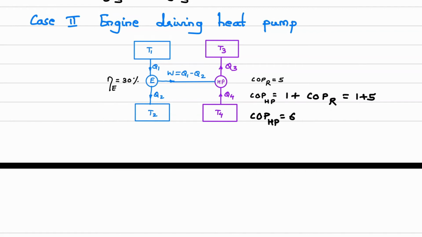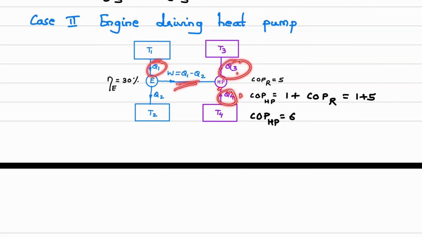See, now if in the question Q3 value, Q4 value, W value or anything is given, if in the question is given to find out the COP of heat pump, then use that data to find COP of heat pump. But here what will happen, using the efficiency of engine and Q1 we are getting W, but for heat pump both Q3 and Q4 are unknown. Okay, so we have two unknowns over here, so we cannot find this directly.